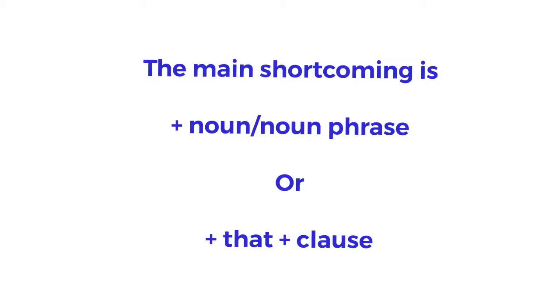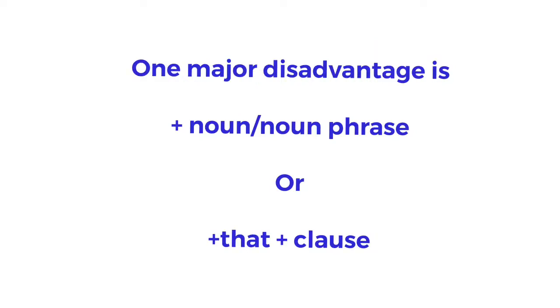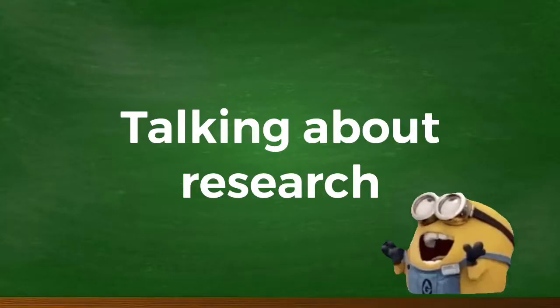The main shortcoming is con, weakness, drawback, or disadvantage. The main disadvantage is. The main shortcoming is. One major disadvantage is. Talking about research.